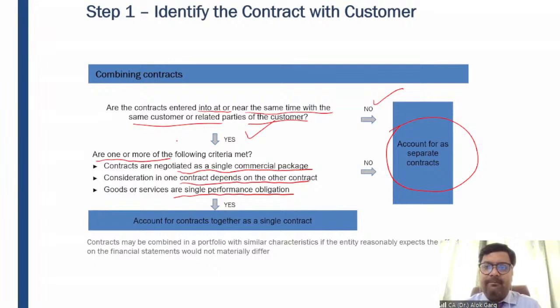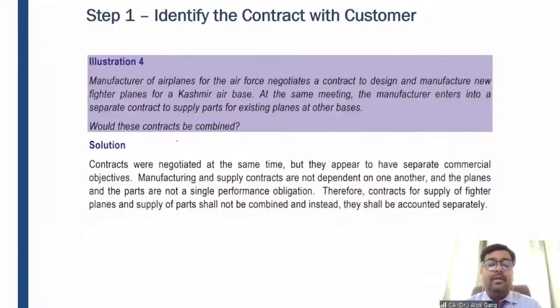For example, a single performance obligation: I am giving you 50 classes. Now I'm saying that I'm giving you 55 classes. In the next 5 classes I'll take the revision of the entire 50 sessions, so I'm giving you 5 more sessions. Okay, so this is a single performance obligation, not a different performance obligation, right? So let's have illustration number 4.